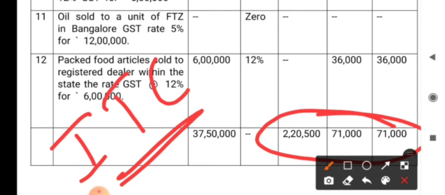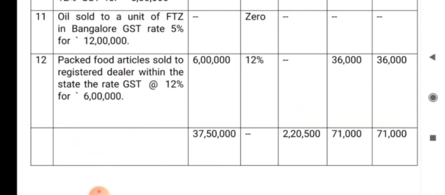ITC means input tax credit. That means if he has already paid tax on these materials while purchasing them, then such amount of tax can be deducted from this output tax. But here let us understand only the concept of taxable turnover and how to calculate the tax. Regarding the input tax credit, let us study and learn in the forthcoming videos. I hope this is clear. Thank you so much.